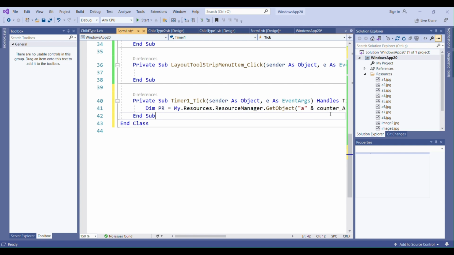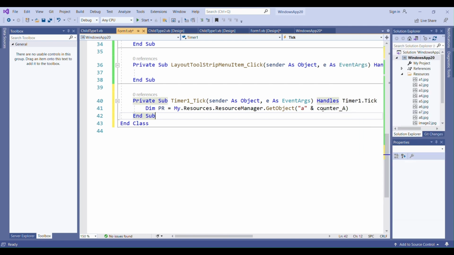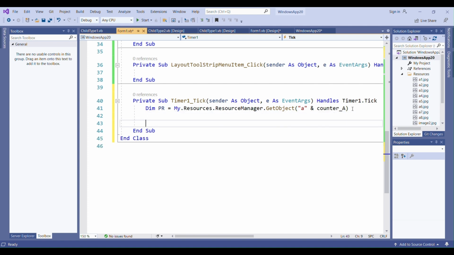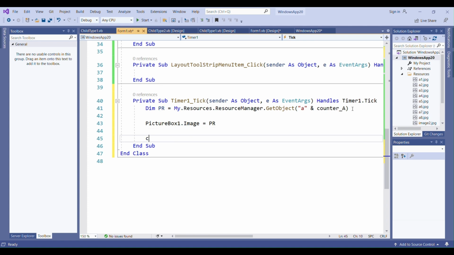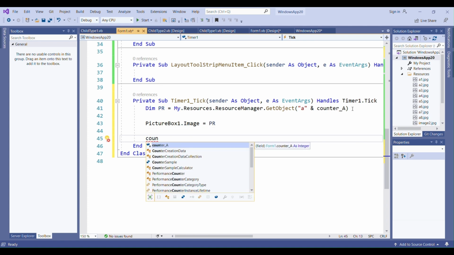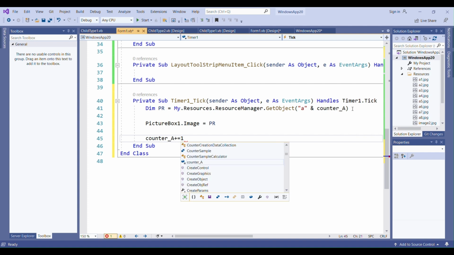Okay, so initially counterA is 1, so it will be A1. Then here I will say pictureBox1.Image is equal to it. I will display the image, and then I will increase the counter by 1, counterA += 1.